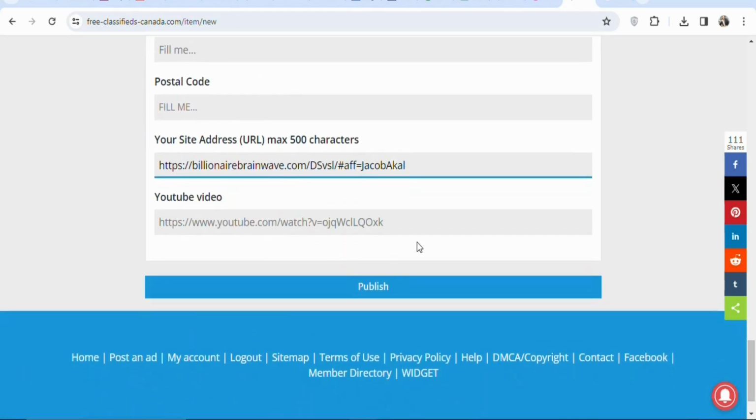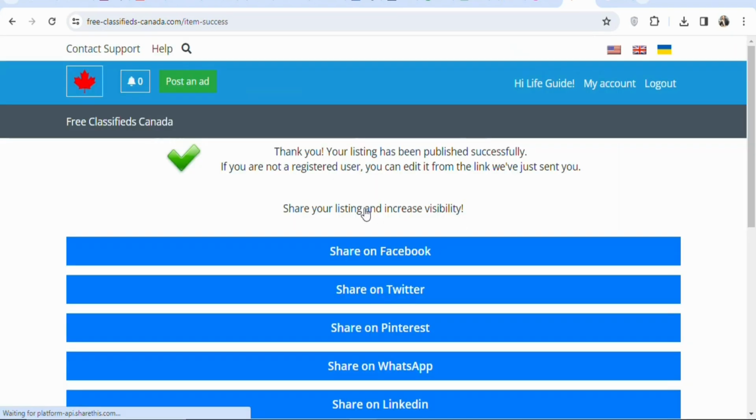Once that is done, you're going to scroll down. You can see YouTube video. If you have a video review of the product, you can copy the link and paste it here. But in this case, you don't have any video review of the product, so just leave it. Once that is done, you're going to click right here, publish, so that your ad can be published onto the website. So click on publish. Once you click on publish, you can see thank you. Your listing has been published successfully.